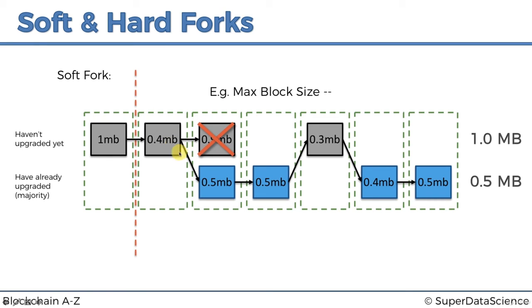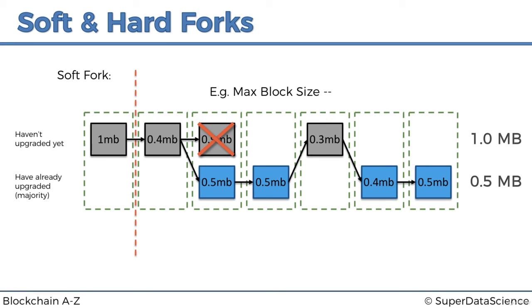And that allows for this kind of game scenario, like a competition scenario, where these guys will always win, and that forces the ones that haven't upgraded to move to the majority. And so, for instance, that's how SegWit was accepted in the Bitcoin network. Alright, so there we go. That's how a soft fork works.